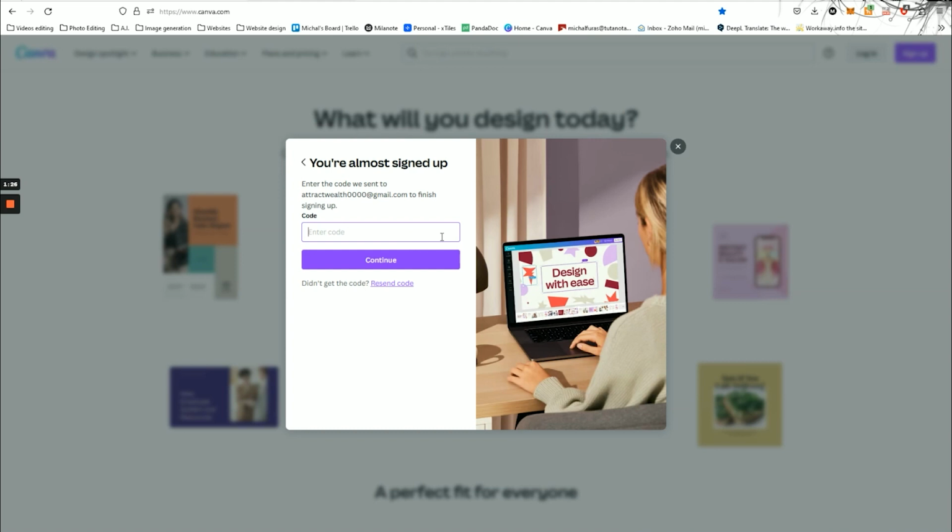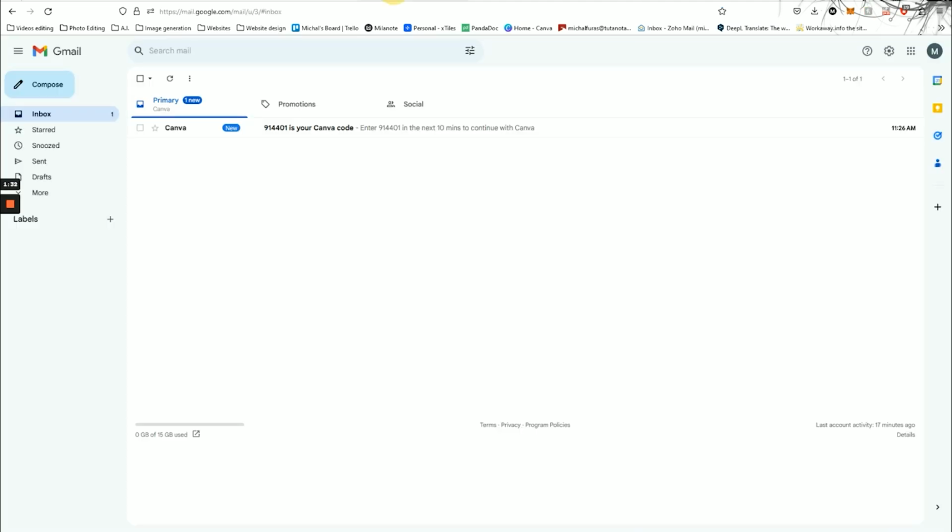Just like when we created the Instagram account, a verification code has been sent to your Gmail. So you need to go to Gmail. I currently have it open in another tab. Go to your inbox, find the email, and you should see a verification code.